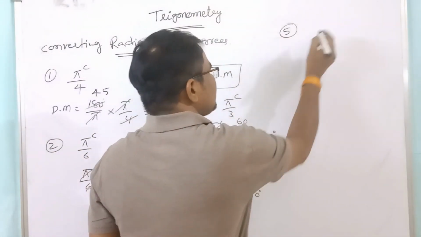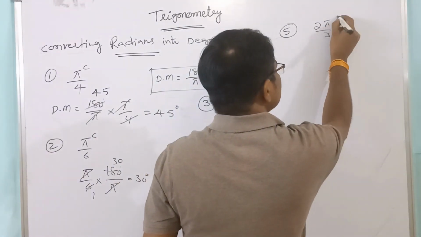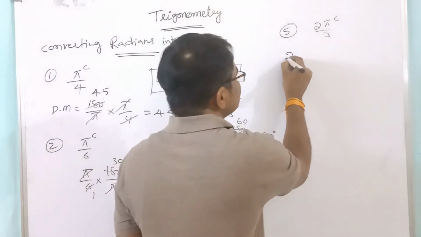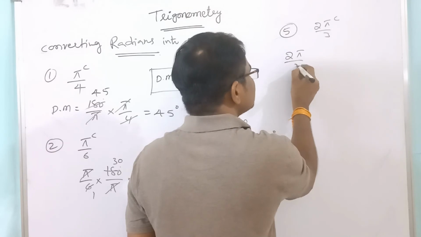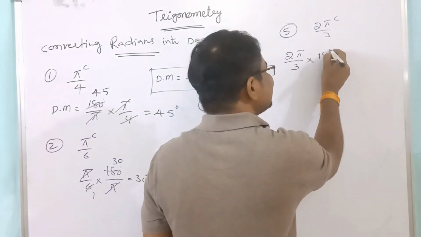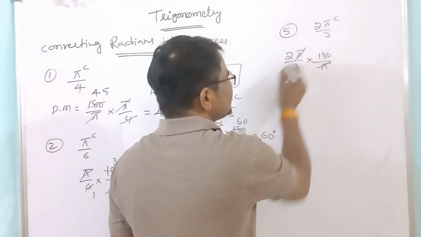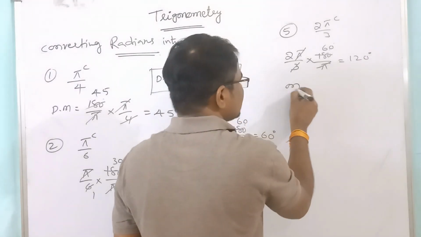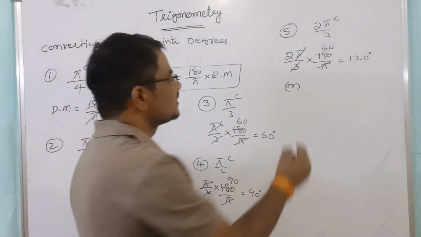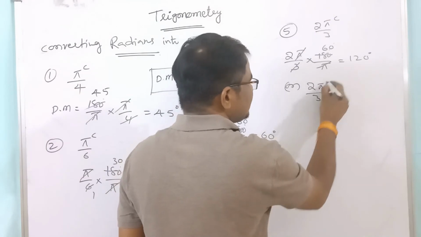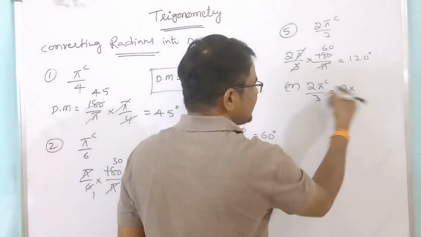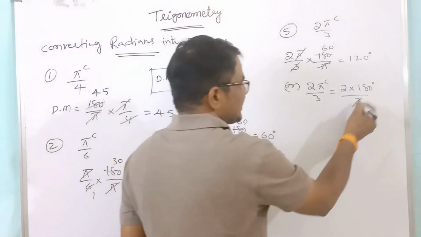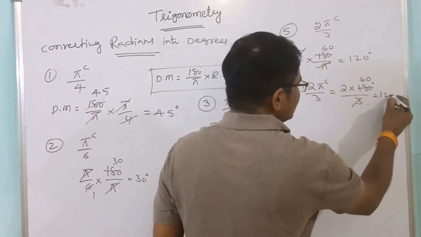Fifth one. Suppose 2 pi by 3 radians we have to convert into degrees. For that, 2 into pi into 180 degrees by pi. Pi gets cancelled, 3 sixties, so 120 degrees. Or you can write it directly: 2 pi by 3 radians, where pi radians is nothing but 180 degrees, so 2 times 180 divided by 3, 360 divided by 3, that is equal to 120 degrees.